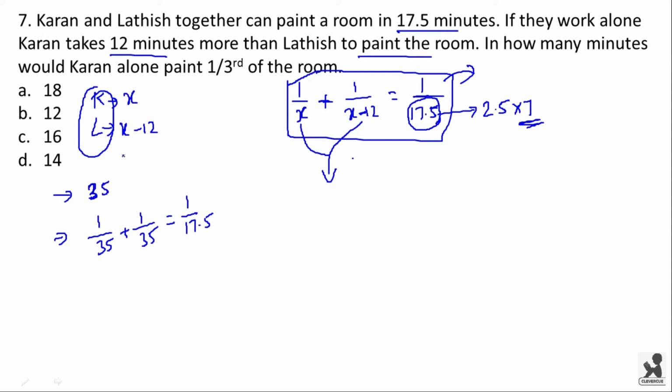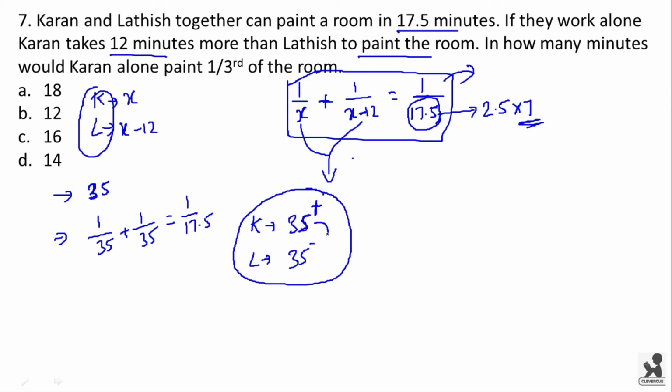But since they don't have the same efficiency, and Karan takes 12 minutes more than Latish to paint the room, that means Karan will be taking more than 35 minutes to paint the room and Latish will be taking less than 35 minutes to paint the room. I hope you understood this point. And their difference has to be 12 minutes.